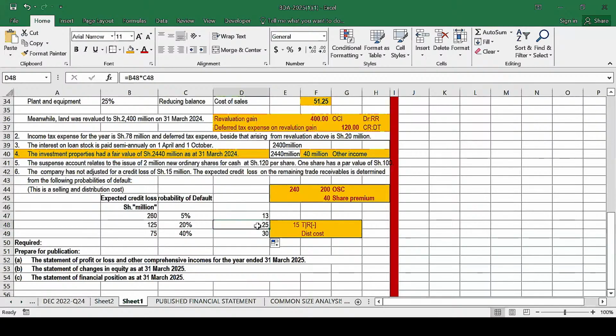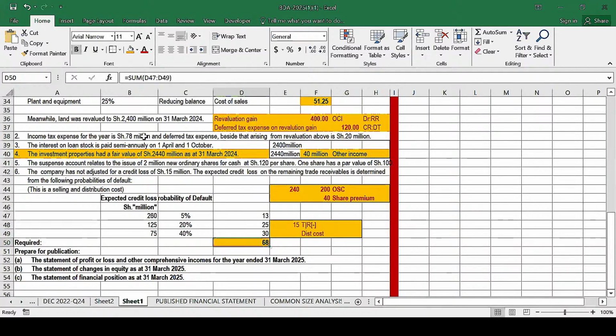For example, if you want to check what this is, you just click that cell and come up there. That value is arrived at as 20% of this. What about this one? This one is basically 40% of this. Therefore, the expected credit loss, the expected amount not to be paid by the debtors, is 68. So this is basically the expected credit loss at the end of the year.